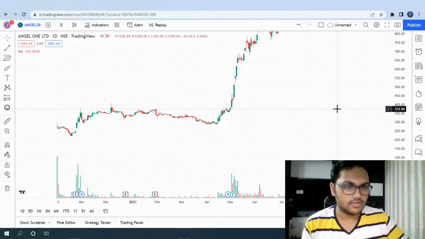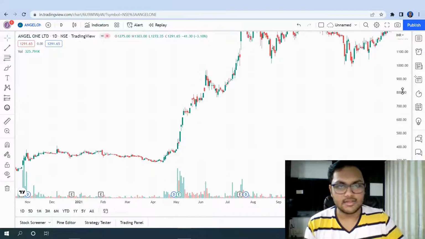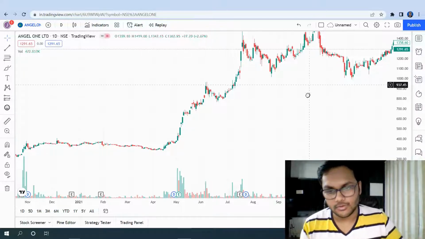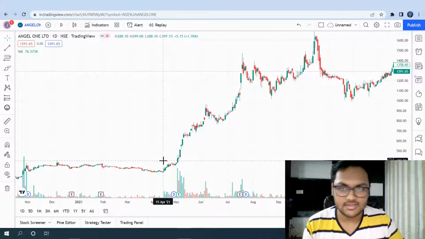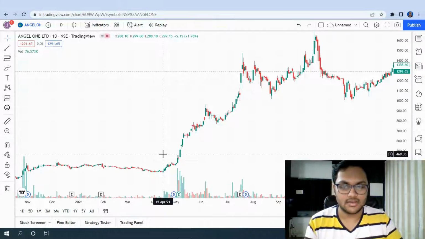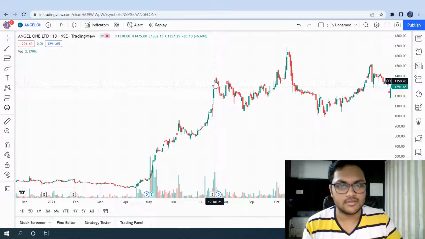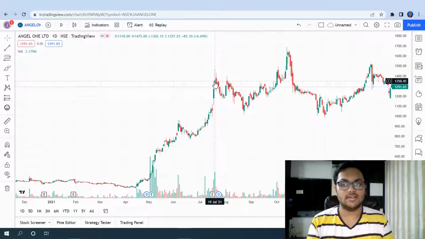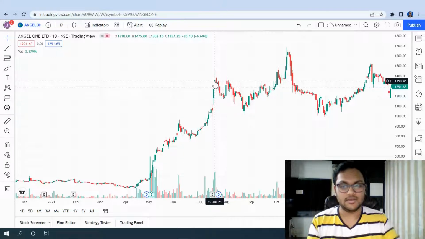Now notice what happened after this. The price suddenly increased, and in the next 2 months the stock price was tripled. This date is 15th of April 2021. The price, you can see here, is around 300 rupees, even less than that. And just see over here, this is 19th July 2021 and the price is more than 1300 rupees. It has even reached the high of 1475 rupees, right?